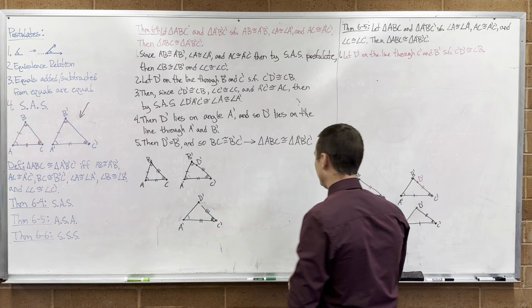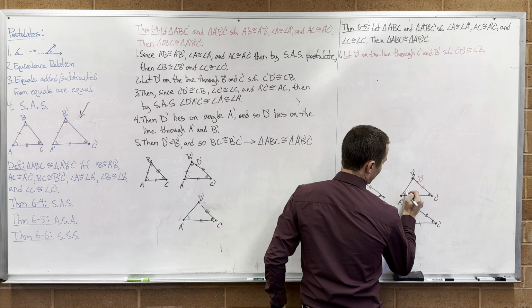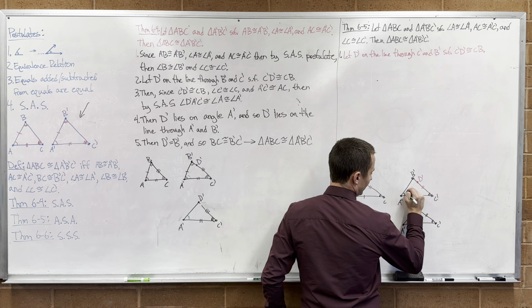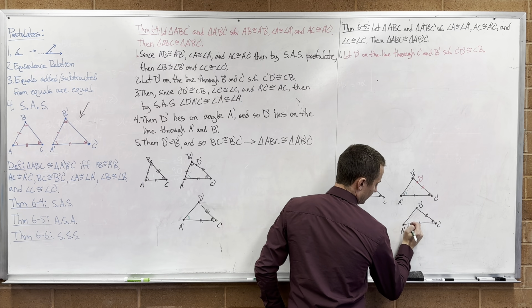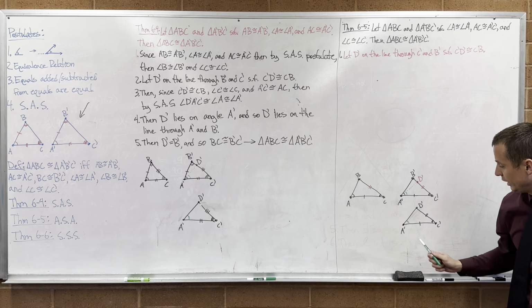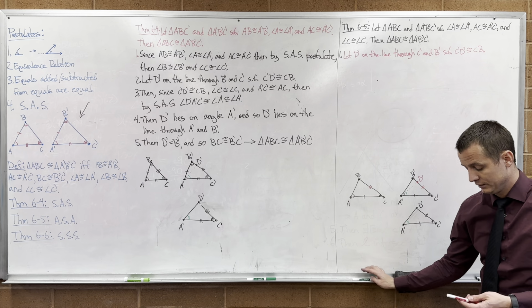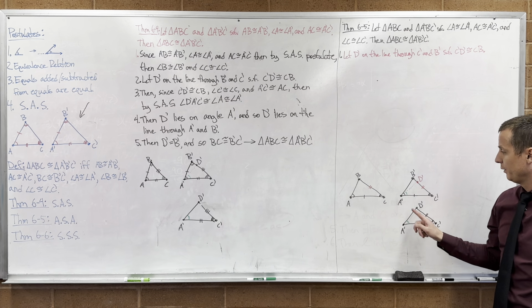Let me kind of do what I did over there. So if we created this dotted line, that's the triangle we made. Then we have this other angle here, our green angle. How does our green angle compare with angle A? They're congruent. How does this triangle compare with this triangle?